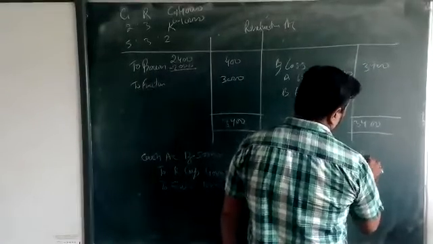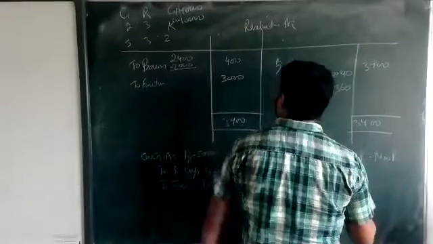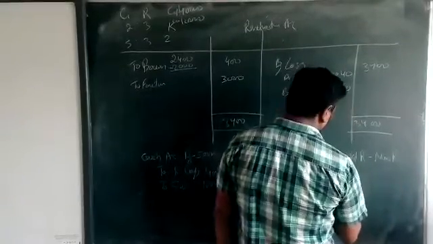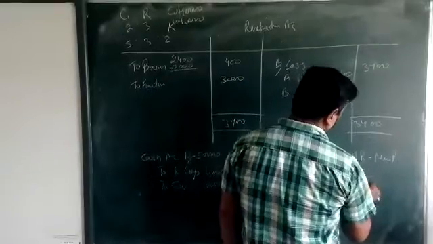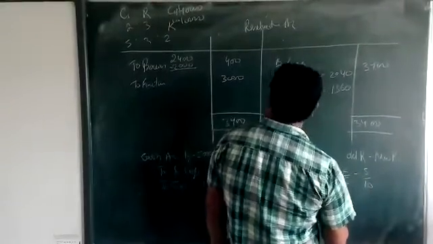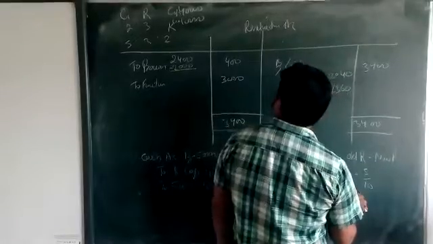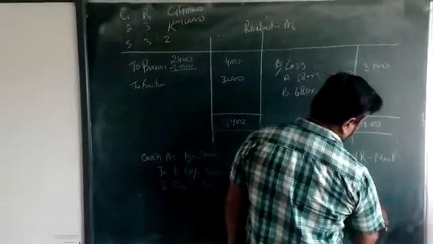We are going to calculate the sacrificing ratio, and the sacrificing ratio is equal to what, beta? Old ratio minus new ratio. For G, the old ratio is 2 upon 5 minus 5 upon 10, and for R, 3 upon 5 minus 3 upon 10.